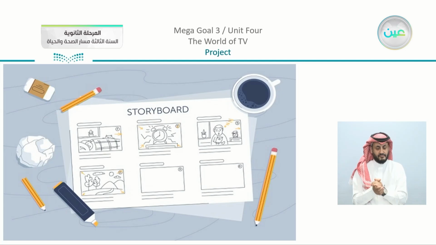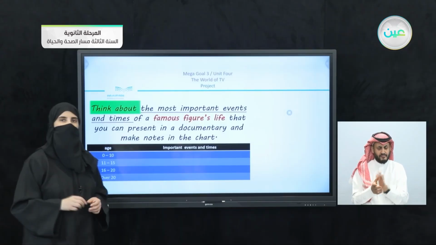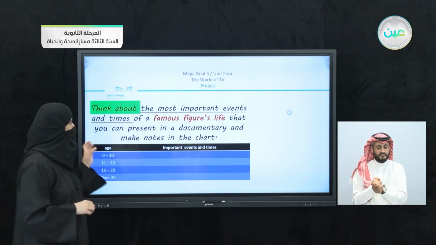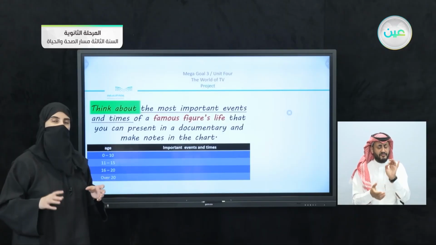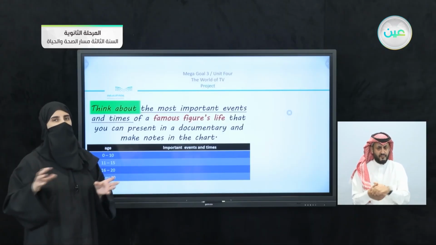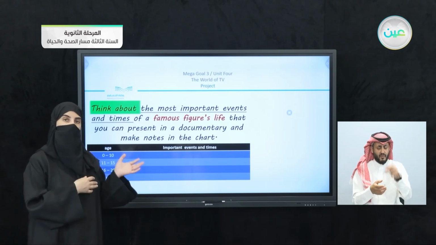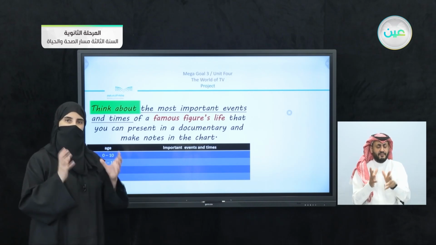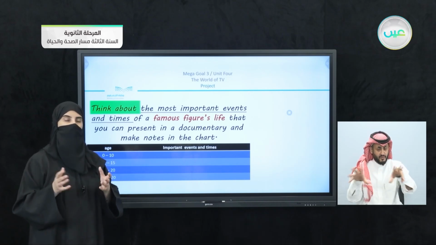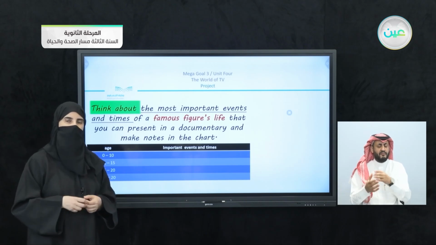As you can see, there are different pictures. We have here comments as well. Now, what are you going to do? You are going to think about the most important events and times of a famous figure's life. So we are going to agree that we are going to produce a documentary. You can choose any influential person, as we talked about or discussed in Unit 2. Just imagine that you are going to take this influential figure or the person that you admire, and you're going to write or produce a movie about this person.